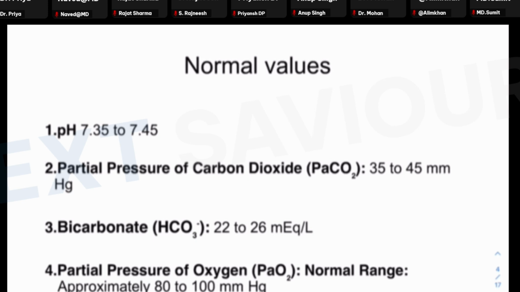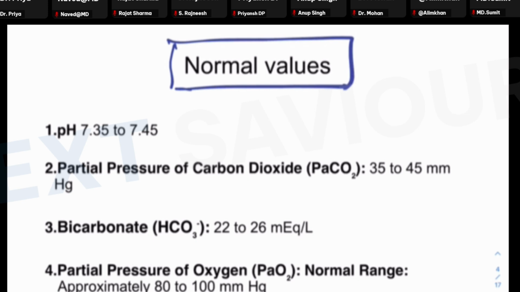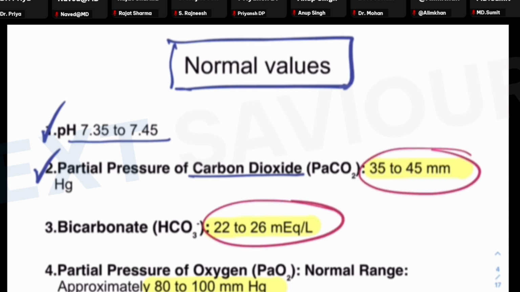So, first of all, what you should always be knowing are the normal values. The normal values which will never be provided to you in any question that you should be knowing about. The normal pH is 7.35 to 7.45. Now, this is something that every one of you are aware of. Then the partial pressure of the carbon dioxide in the arterial blood gas examination is 35 to 45 millimeters of Hg. Then the bicarbonate levels are 22 to 26 milliequivalent per liter, and the normal range of the partial pressure of the oxygen is approximately 80 to 100 millimeters of Hg. So these are the normal values which every one of you should be aware of, because on this basis only you will be able to identify whether the patient is suffering from alkalosis or acidosis, right?